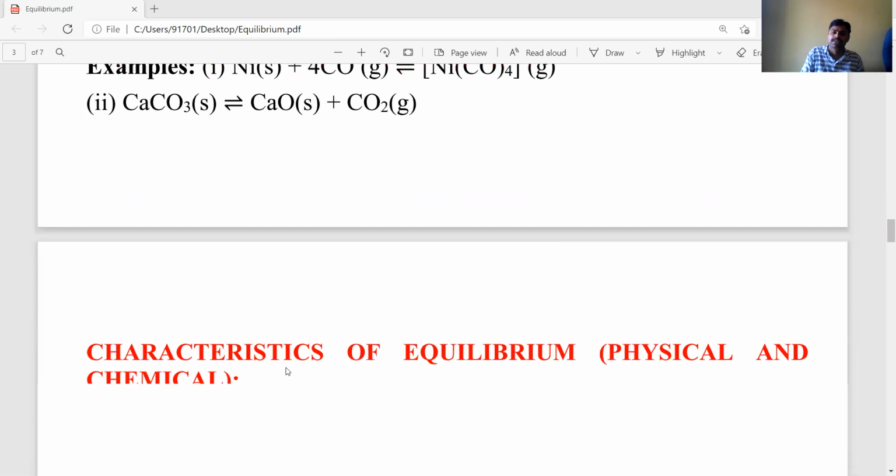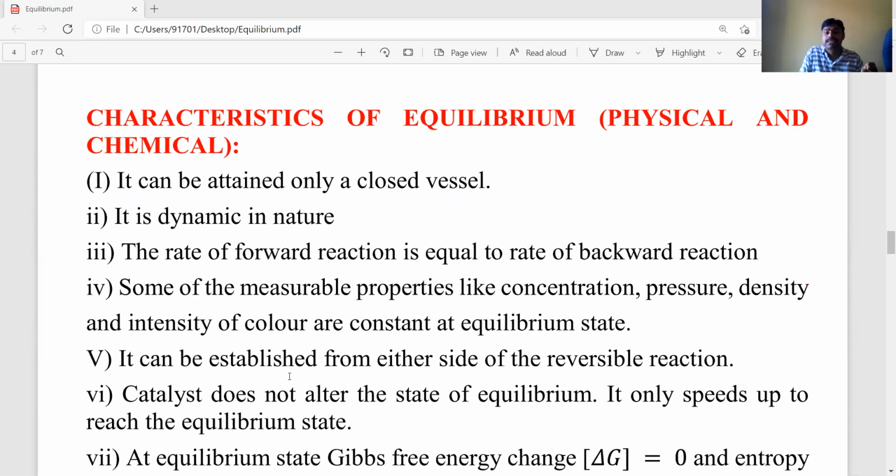Now we need to discuss what the important characteristics of equilibrium are. Important characteristics of equilibrium means it may belong to either physical or chemical equilibrium. Characteristics, nature: what are the important characteristics present for physical as well as chemical equilibrium, or simply equilibrium. In objective examinations, what statements are asked? Those characteristic statements and related objective questions are asked in NEET and JEE examinations as well as in board examinations also.